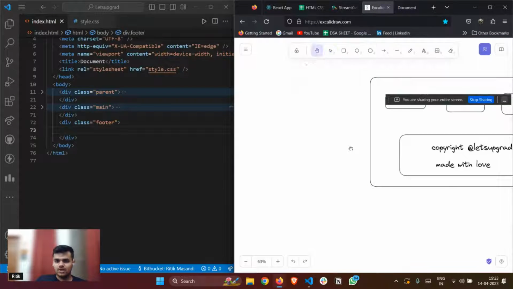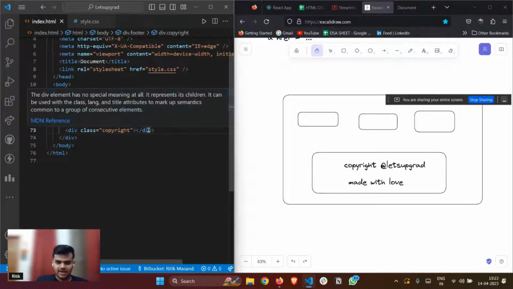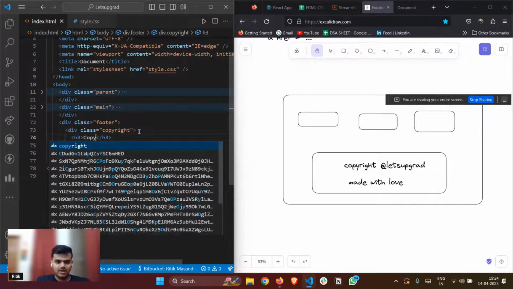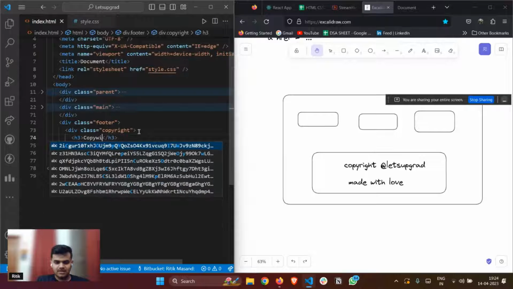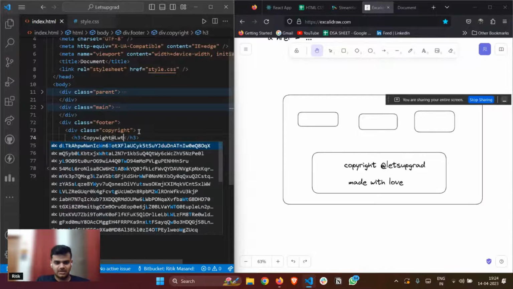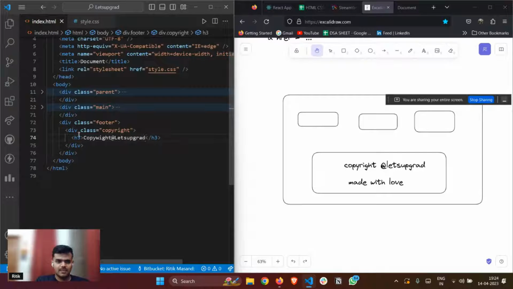So I have this part. Okay, I have this part, and let me do one thing. Let me just make two divs. So this will be the copyright section, dot copyright, right? This is the dot copyright, and I'll have an h3 here, copyright at the rate, let's upgrade, right?